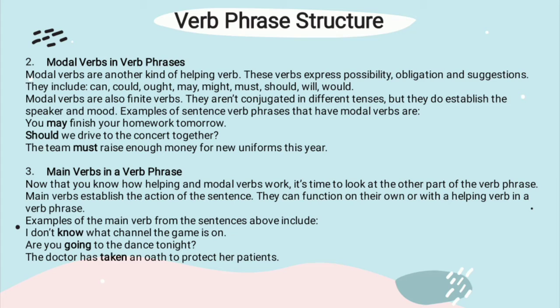And next, are you going to the dance tonight? And the last is, the doctor has taken an oath to protect her patients. Unlike helping verbs, main verbs provide more details about what the subject is doing. They work with the helping verbs in their verb phrases to create a full picture of the sentence action.